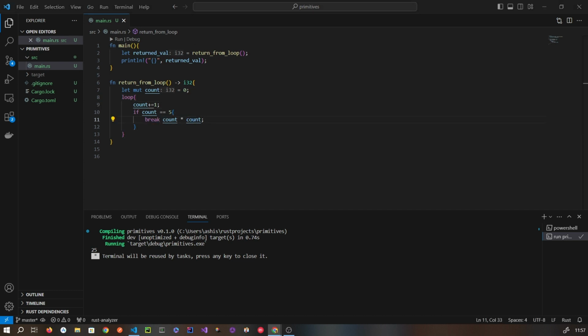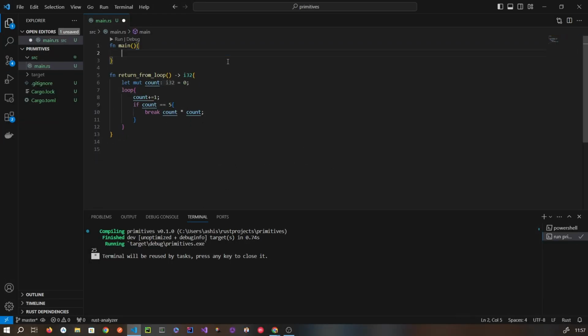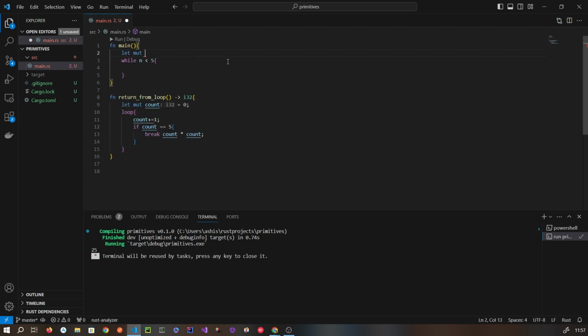Next up is the while loop. Writing a while loop is very similar to the way we write it in any other language, like let's say Java. So again, I have to get one mutable property, n equal to 5. Let's say 5, I want to run the loop for 5.